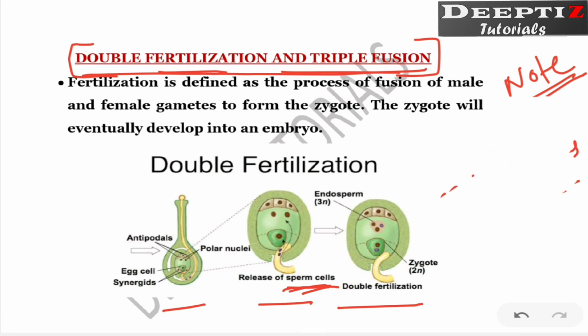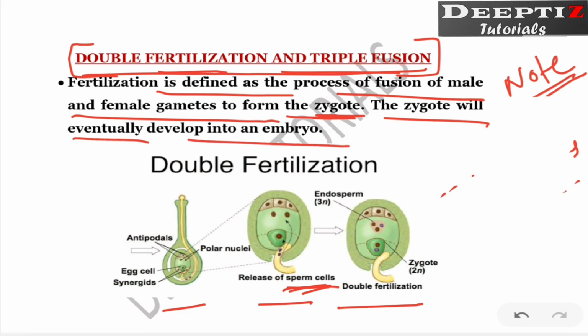Okay, let's see. What is fertilization? It is defined as the process of fusion of male and female gametes to form the zygote. The zygote will eventually develop into an embryo. This diagram, hope you can understand.